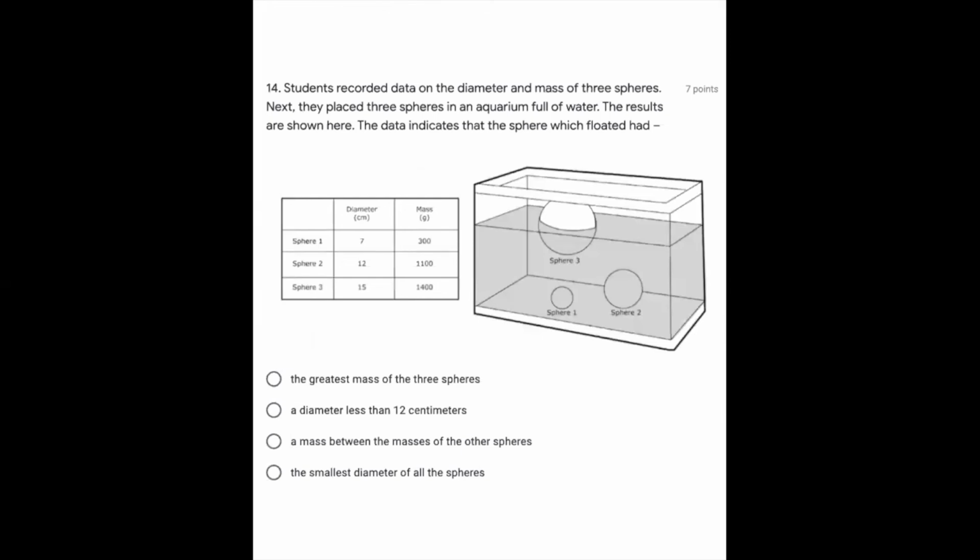Students recorded data on the diameter and mass of three spheres. Next, they placed the three spheres in an aquarium full of water. The results are shown here. The data indicates the spheres which floated had the greatest mass of the three spheres, a diameter less than 12 centimeters, a mass between the masses of the other spheres, the smallest diameter of all spheres.